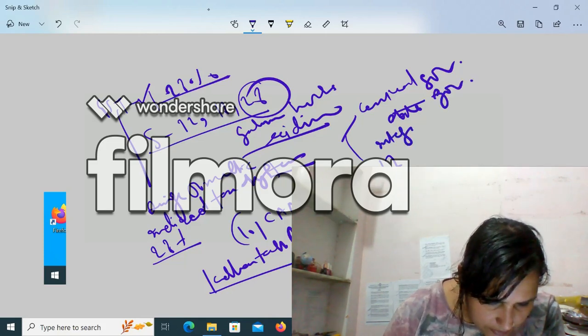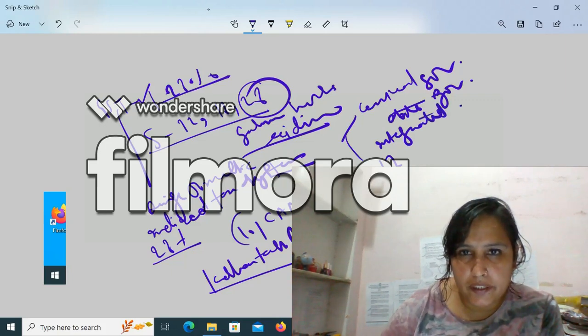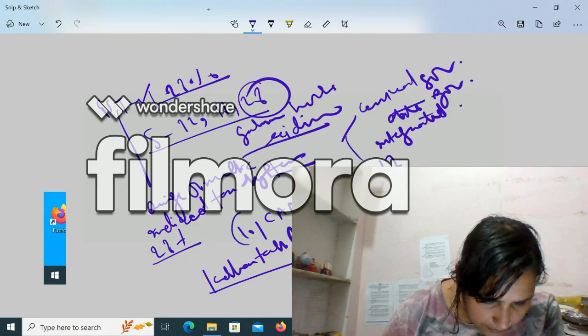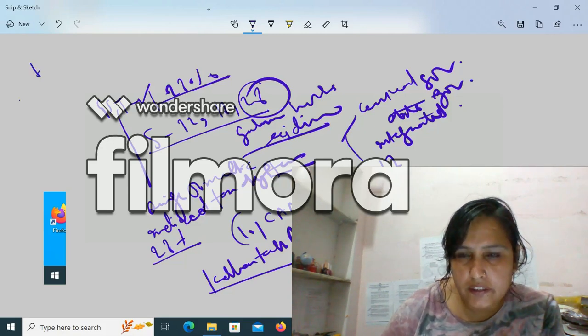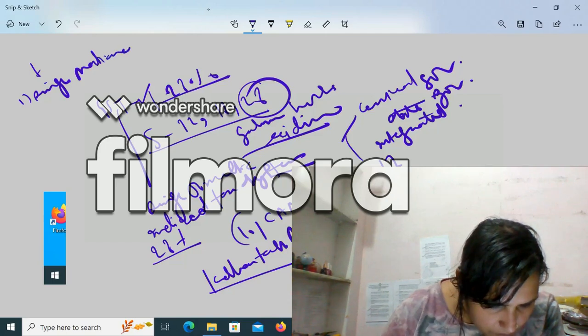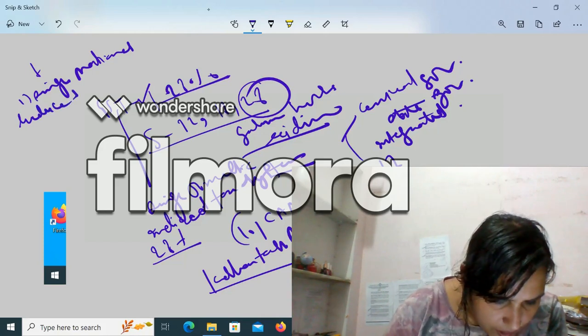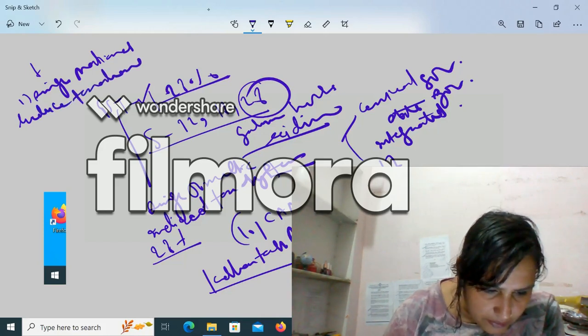So the GST structure: CGST is collected by the central government, and SGST is collected by the state government. Integrated GST, or IGST, is also there, collected on interstate transactions and shared between the state and the center. So IGST helps establish a single national market.